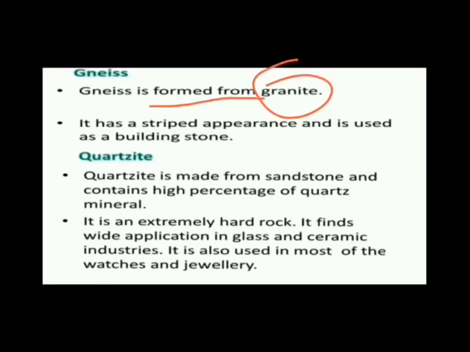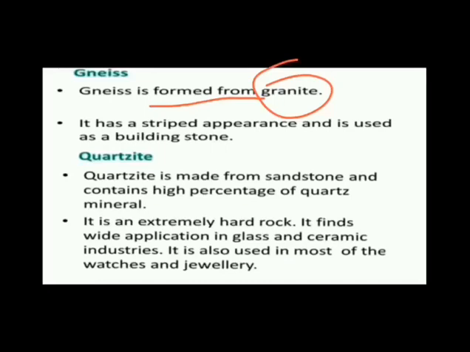So basically the transformation of granite rock along with different materials forms gneiss rock, and the texture of gneiss is coarse with irregular bands of different color. Gneiss is used as a building material and for other structural purposes also. Now the next type of metamorphic rock is quartzite.